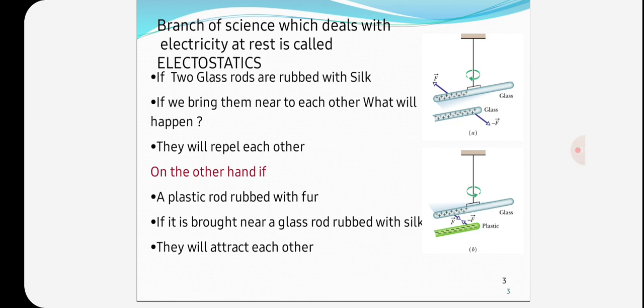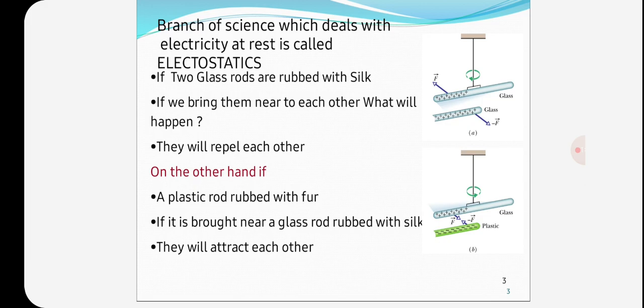In electrostatics, current electricity deals with electricity in motion, that is, when electrons move from one point of a circuit to another.